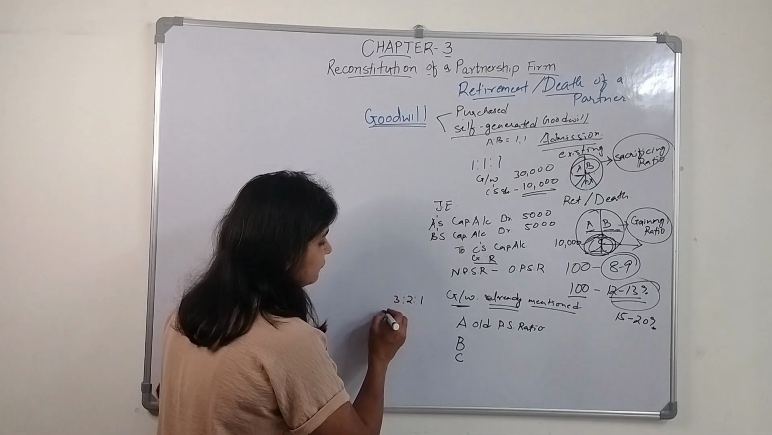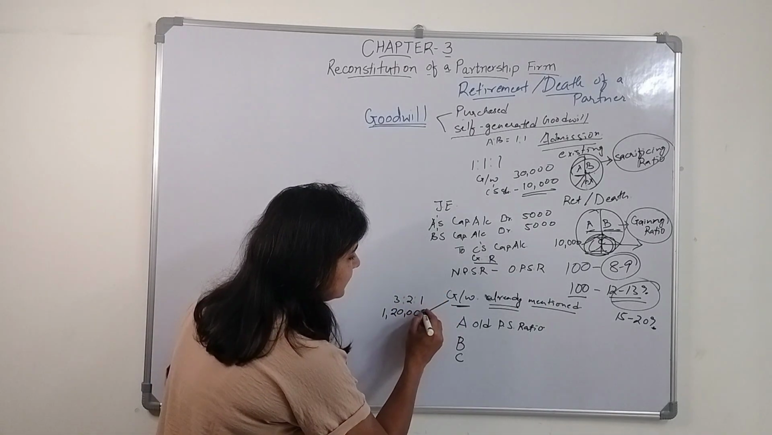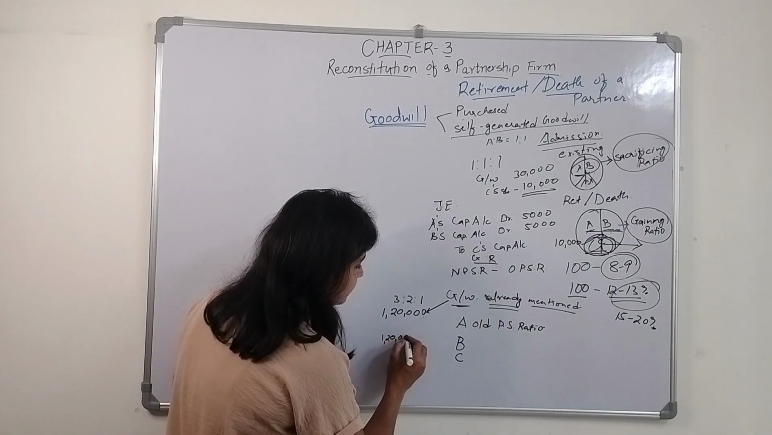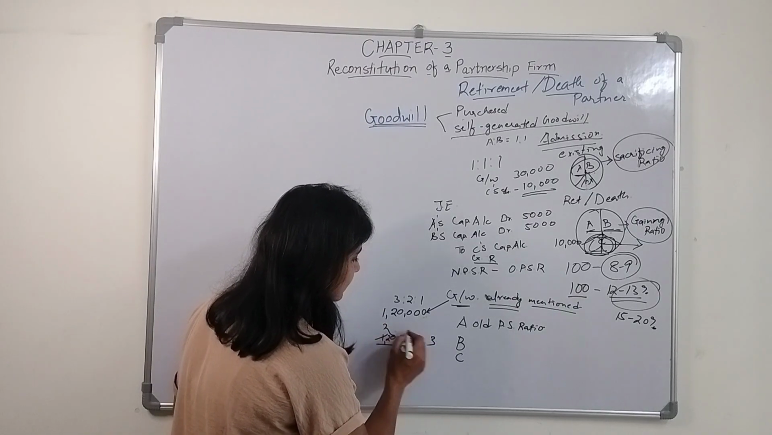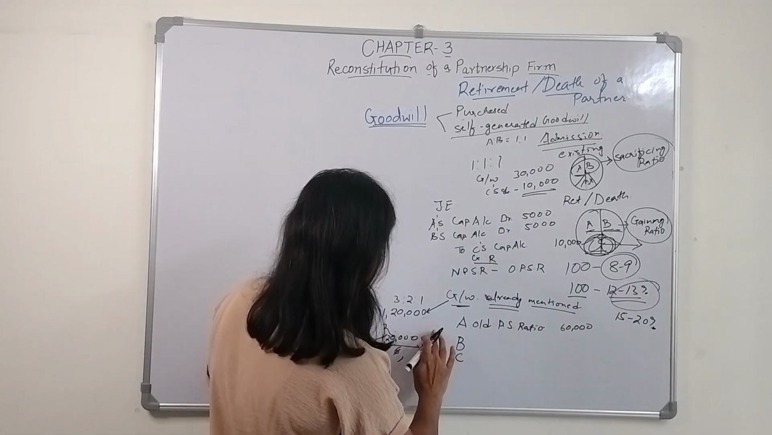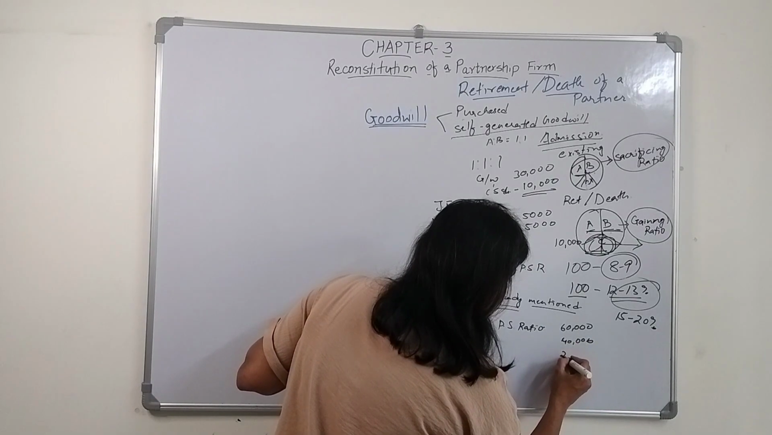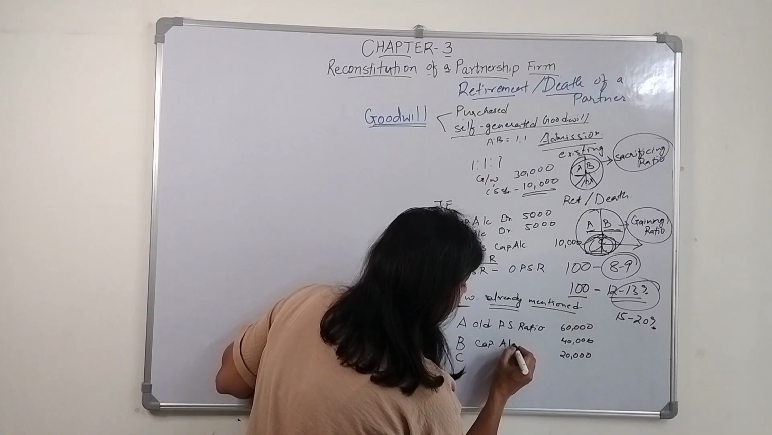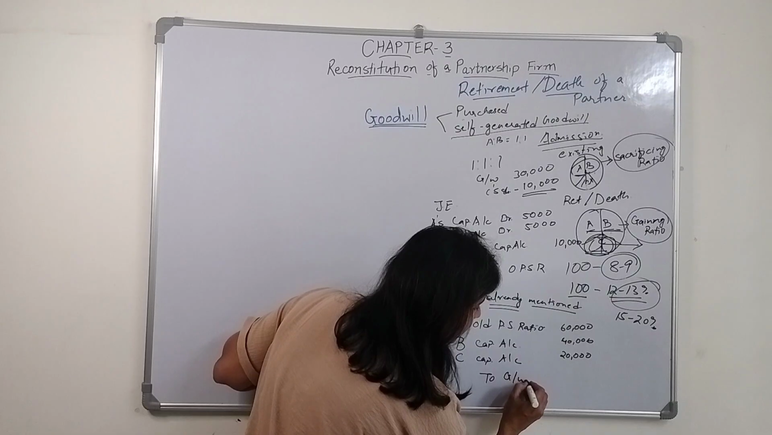And the value of goodwill already in the books was 1,20,000. So 1,20,000 divided by 6 gives 20,000. So for A, 3 parts, 60,000. Then 2 parts for B, 40,000, and for C 20,000. We will write off this goodwill amount from their capital accounts, and we will close the goodwill account.